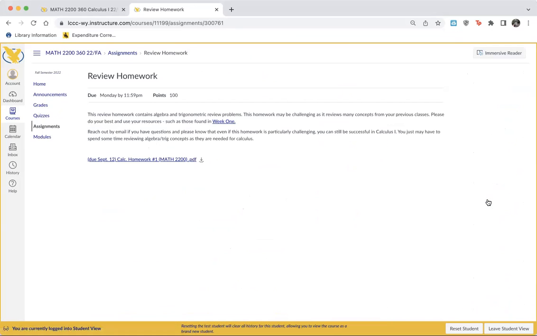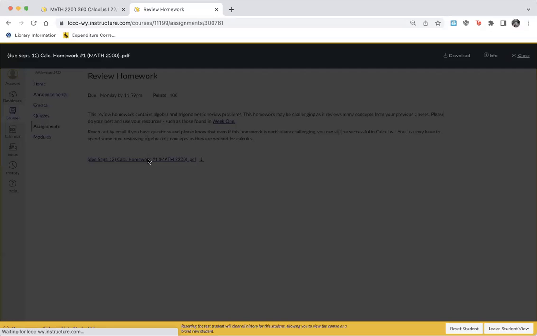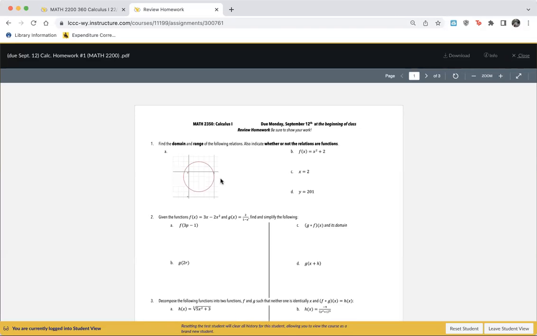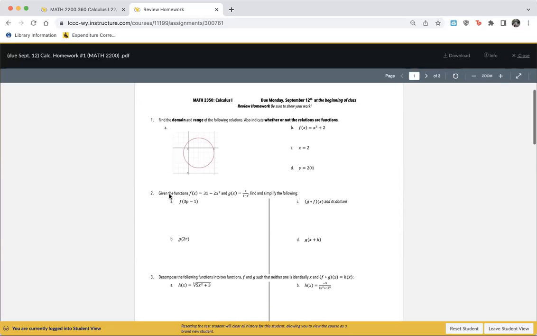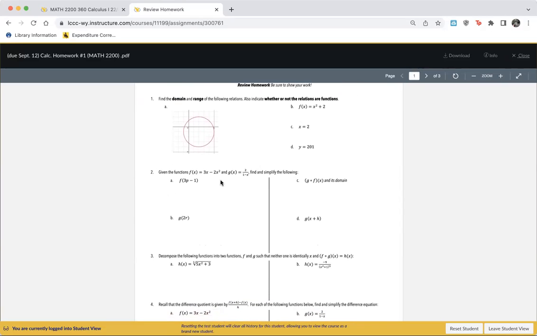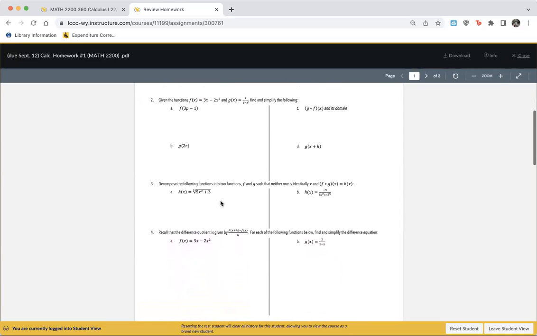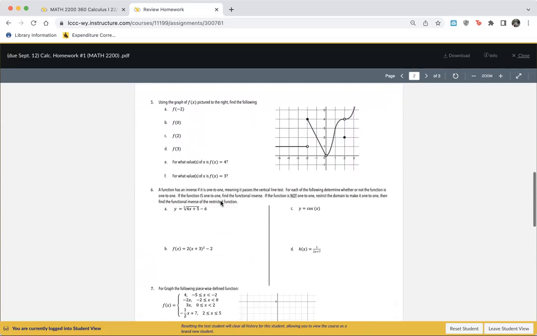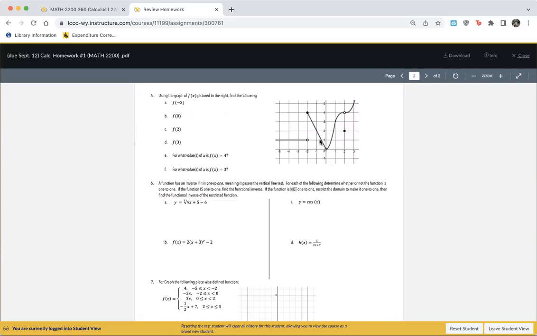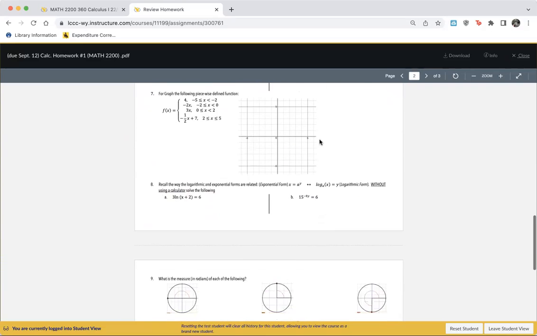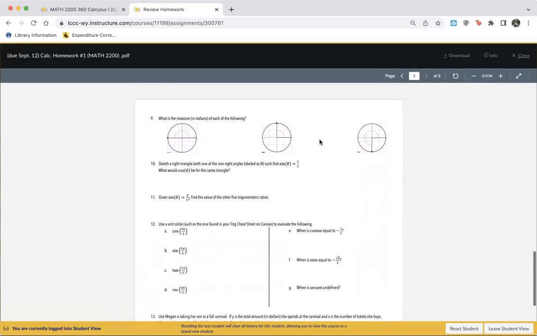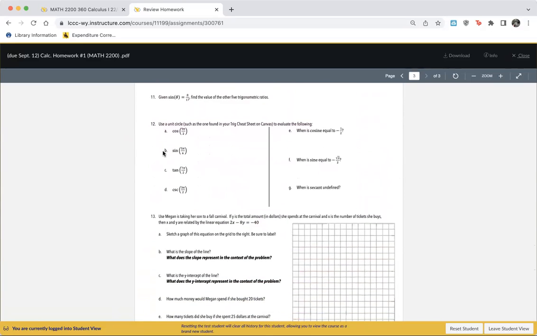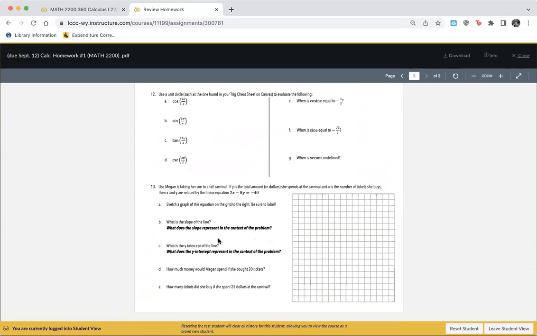Okay, so let's look at this real quick. So your review homework, you will need to print this if you are able. Again, normally I will print them, but I am not there. If you can't print it, it's okay if you do it on a separate piece of paper, but please label things clearly. And again, this is review, so it's algebra and trig concepts. So domain and range, functional notation, composition and decomposition of functions, the difference quotient. So more things with how we think about functional notation, inverses, piecewise functions, logarithms, radians, basic trig stuff, and then a word problem, everybody's favorite.